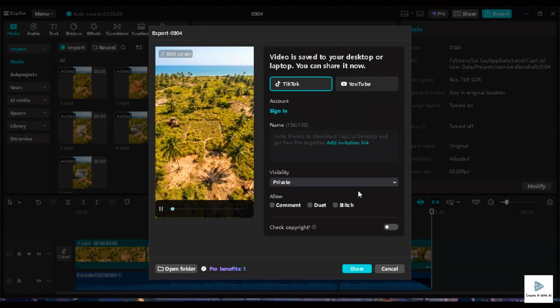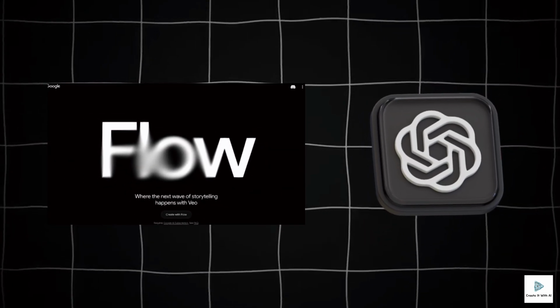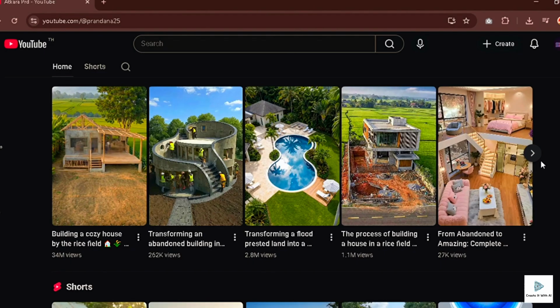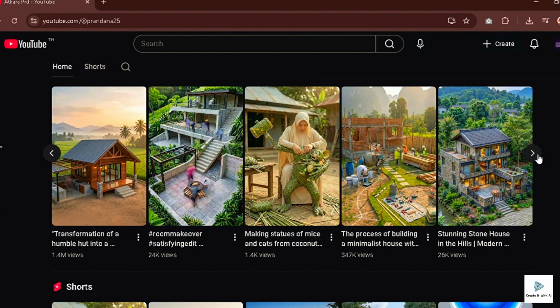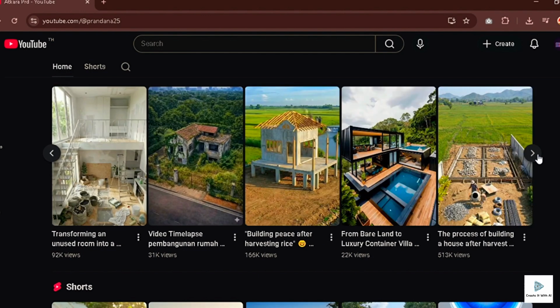What you just watched is one repeatable workflow, from a blank ChatGPT tab to a finished viral-style building time-lapse, using tools that are completely free and a method that takes under an hour. This is how normal people are getting millions of views, not because they're geniuses, because they have a system.